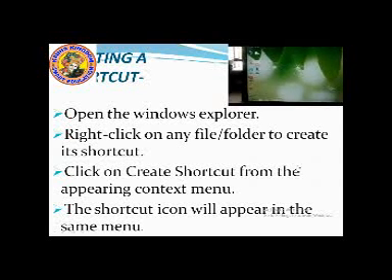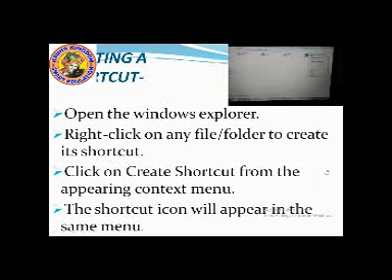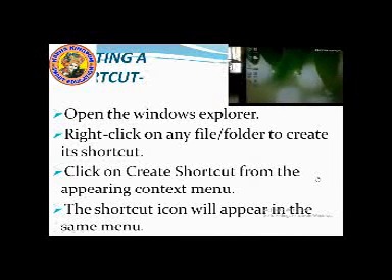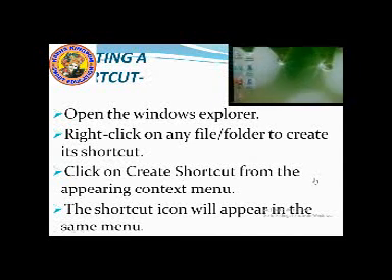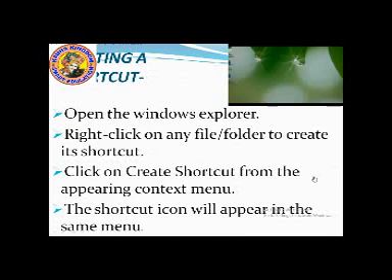First you go to the Windows. Okay? Then you right click here. Again a context menu will appear. You click on the create shortcut option and then you close this window. This is the shortcut that you have created. Can you see? This one, videos shortcut has been created. So these are the steps to create shortcuts. Okay.